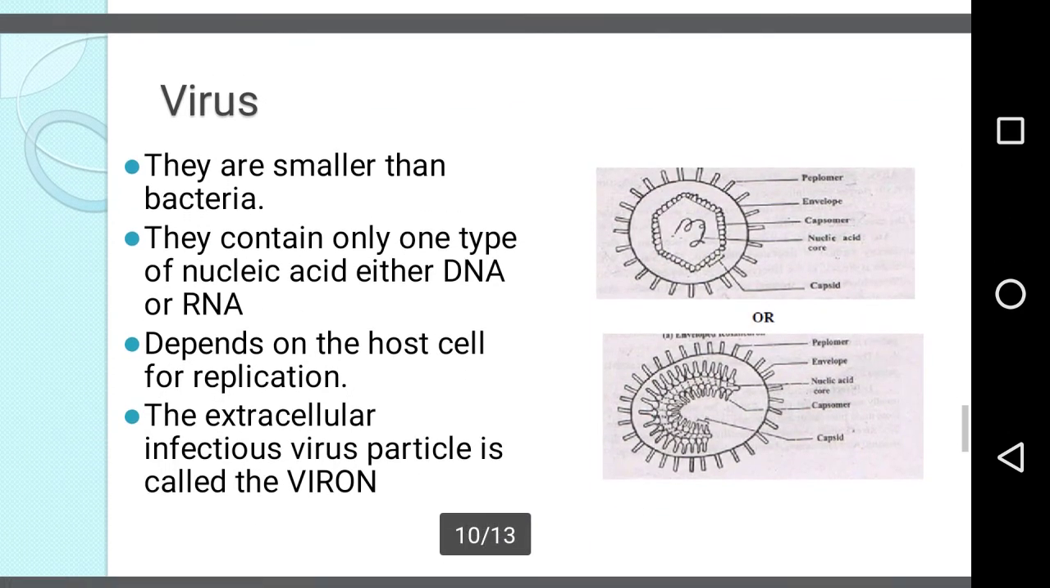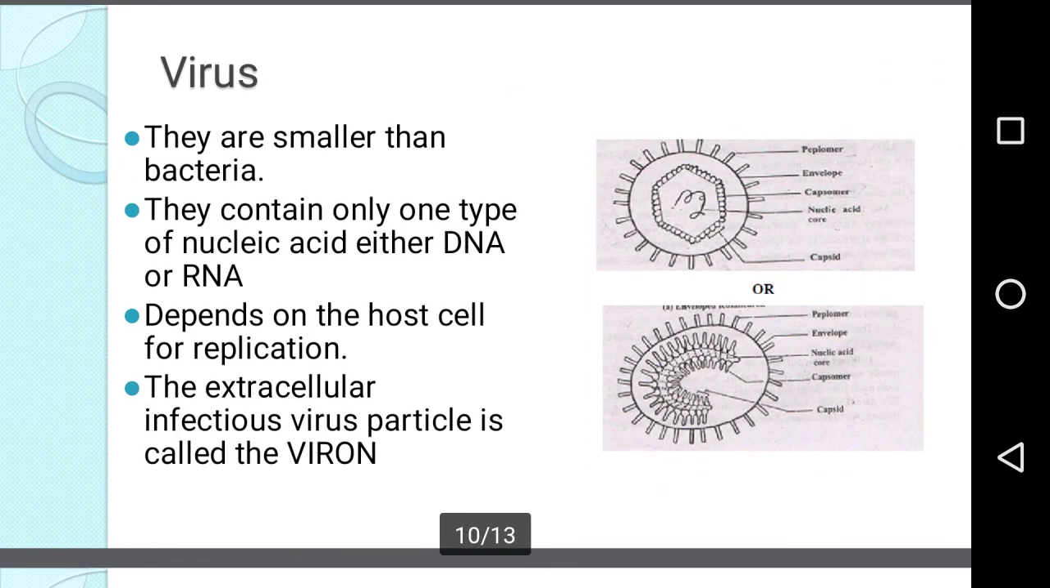Now, in the next part, we are going to discuss about viruses. The structure of the virus is as shown in the figure. They are smaller than the bacteria. They contain only one type of nucleic acid, either DNA or RNA. They depend on the host cell for replication. The extracellular infectious virus particle is called a virion.